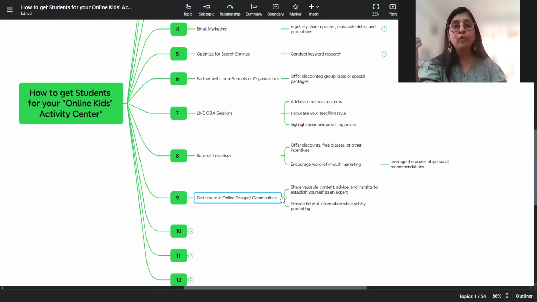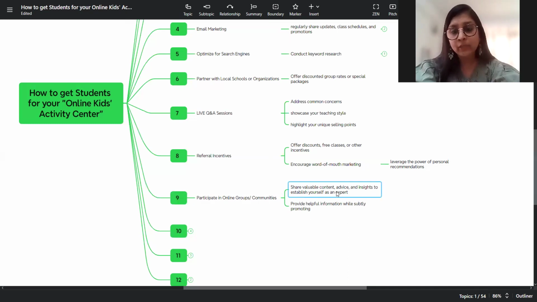There are a plethora of groups when it comes to kids related activities, kids online activities. Search with the keywords, you'll get the right groups, join those groups, and there encourage and participate in the conversations that are happening there. That will help you. And once you build credibility and trust in the market over there by your conversations, they would reach out to you. Whenever somebody thinks of, I remember that lady had posted regarding canvas painting. So she might reach out to you if you are actively participating and helping the people in that group.